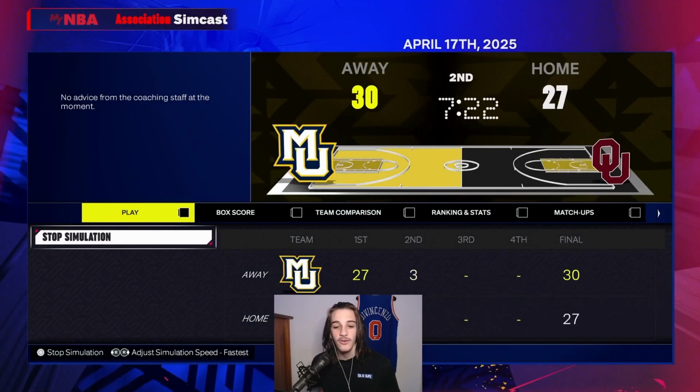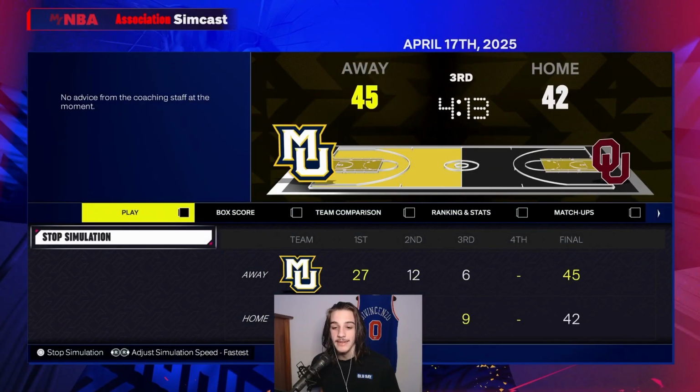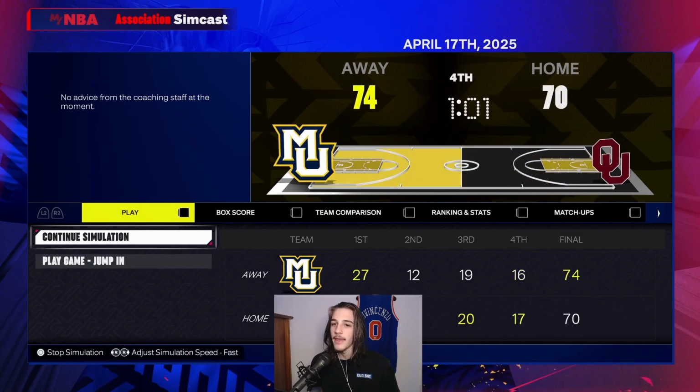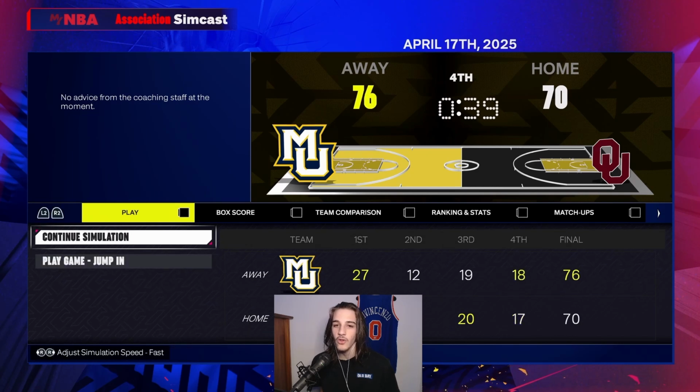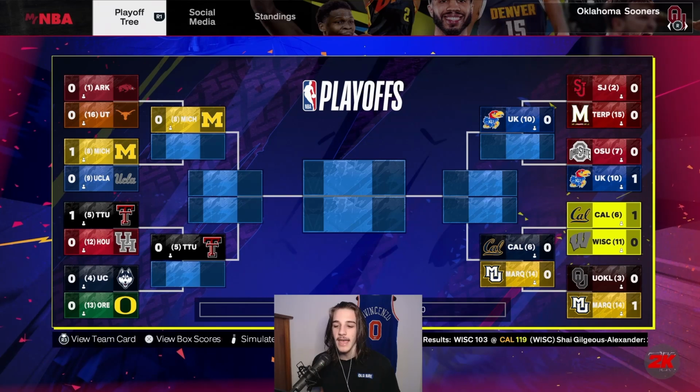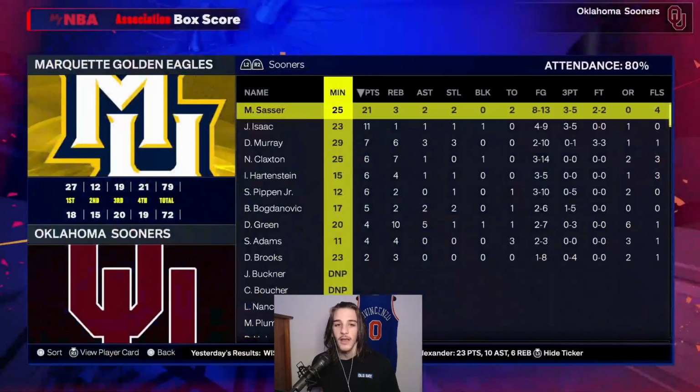Let's see if Marquette can do it, and they come out and win the first quarter by a decent margin. But Oklahoma brings it back, and that's a pretty good lead. That's a 4-point lead with a minute left for Marquette. Can Oklahoma bring the lead down? And they're not going to. Number 14 Marquette beats number 3 Oklahoma.